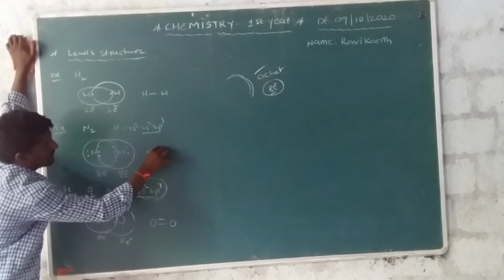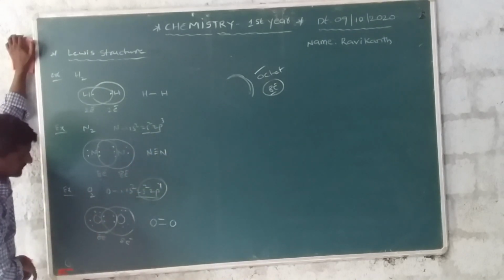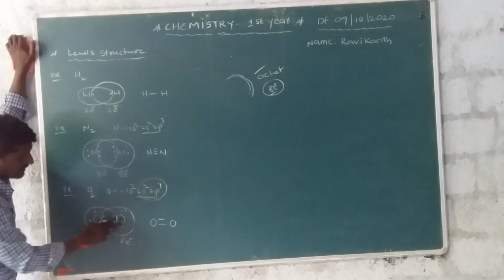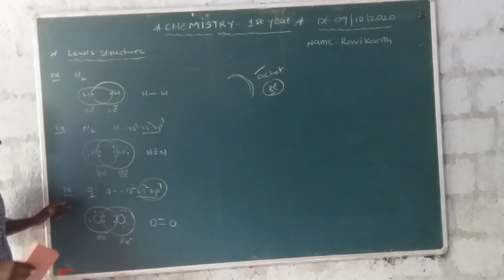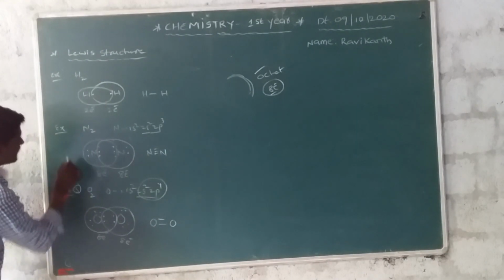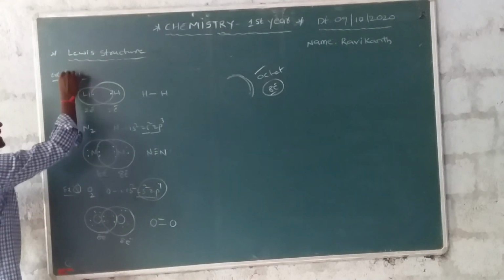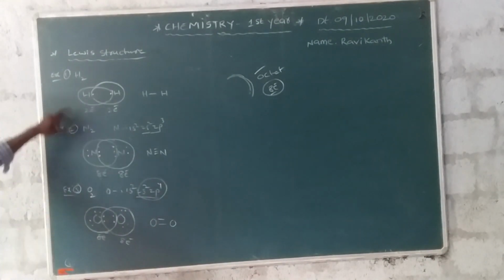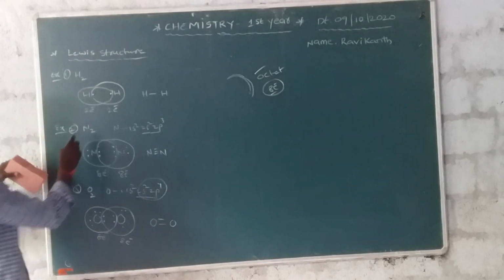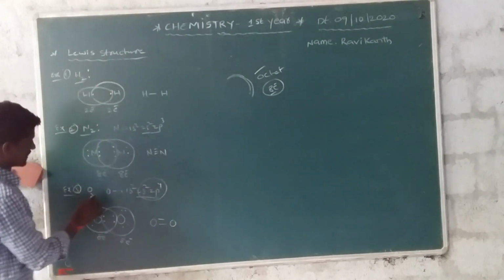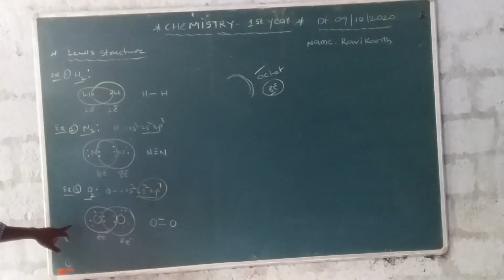Totally, nitrogen triple bond nitrogen, and in this, oxygen double bond oxygen. First example is hydrogen H2, second example is N2 and third example is O2.